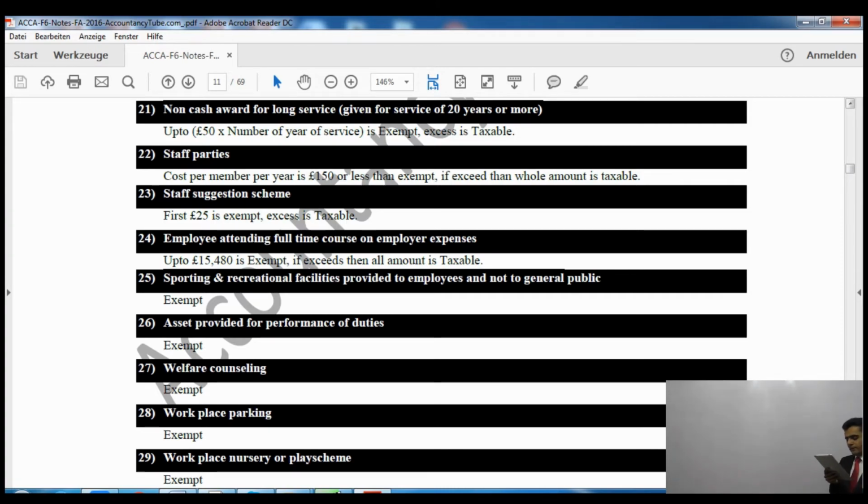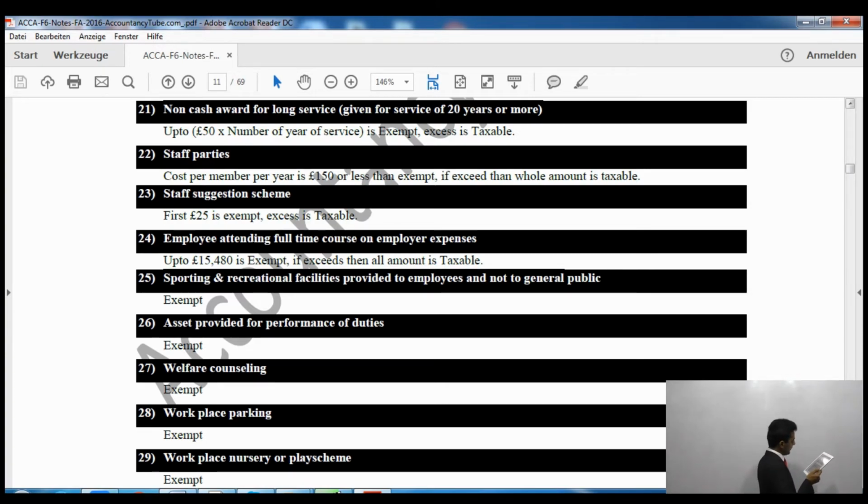Then it says staff suggestion schemes. So the first £25 is exempt, the excess is taxable. Staff suggestion schemes are schemes whereby your company says that when you suggest a good idea, we'll give you £25. They can pay you more than that, but the first £25 will be exempt, and the excess is going to be taxable.